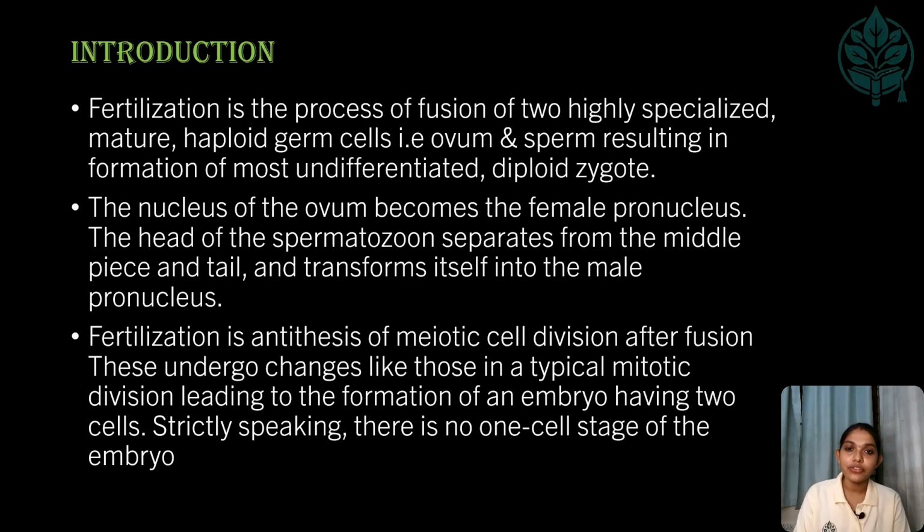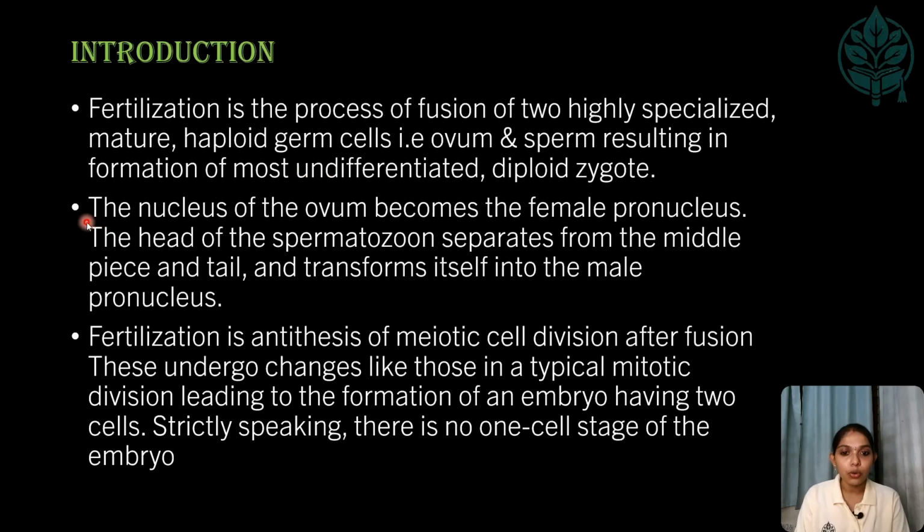Coming to the definition of fertilization. Fertilization is the process of fusion of two highly specialized, mature, haploid germ cells, that is, ovum and sperm, resulting in formation of most undifferentiated diploid zygote. So, the germ cells are always haploid in number. The process of fusion of the specialized mature haploid germ cells results in the formation of diploid zygote, which is undifferentiated. So, this is the definition of fertilization.